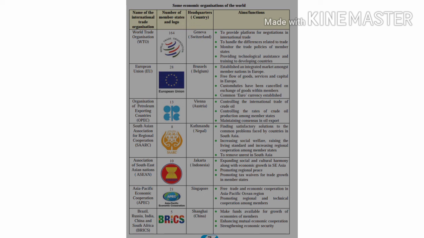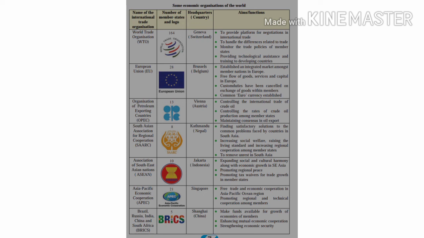The first one is the World Trade Organization, popularly known as WTO. The number of member states or nations is 164 and the logo is also given. The headquarters of the World Trade Organization is in Switzerland at Geneva. What are the functions or aims of the World Trade Organization?